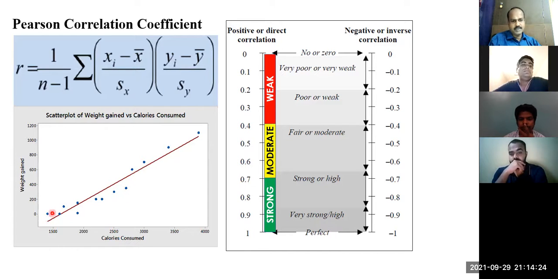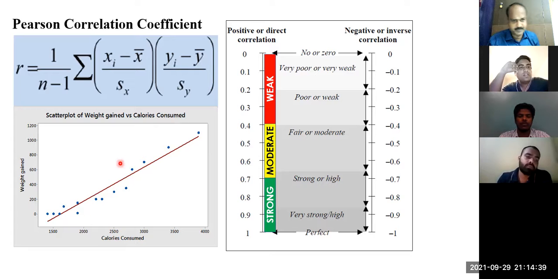Now look at the points. Are all the points forming a straight line, some pattern? Yes. That means a relationship is there. That means the relationship is positive. It is continuously going up. Is the relationship strong or weak? Strong, I think. Just by using your eye, you can understand whether it is strong or weak.